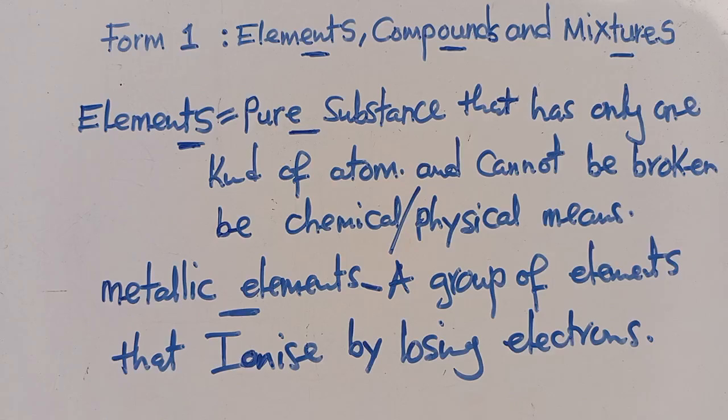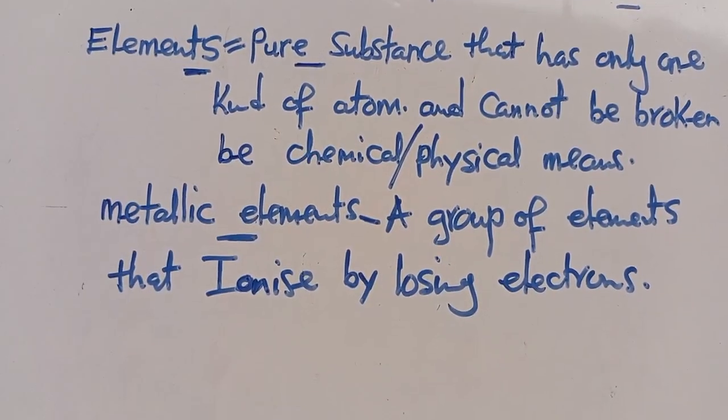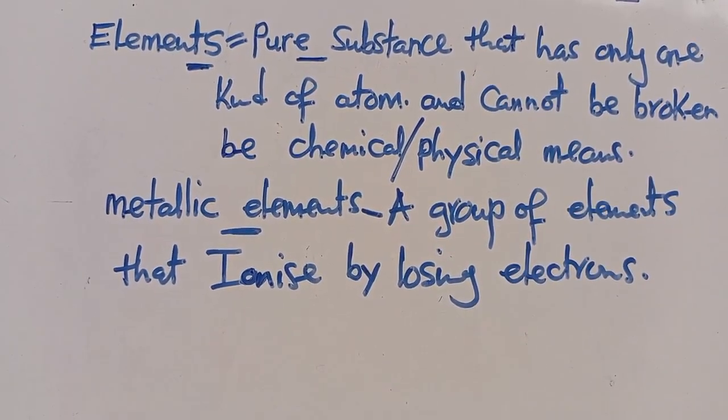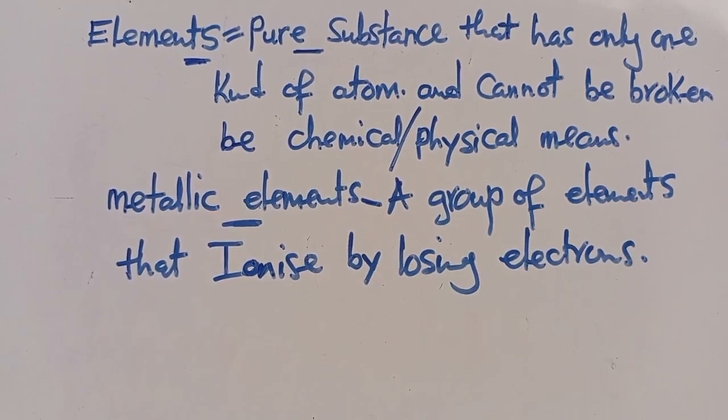In simpler language, we just call them metals. We know that a metal, to be stable, must lose electrons. So metals lose electrons for them to be stable. I'm not changing anything here. We are just talking about the same thing and the language is just the same. I believe you are able to follow me.